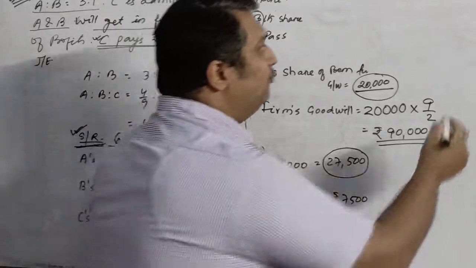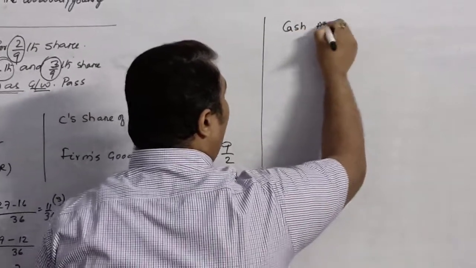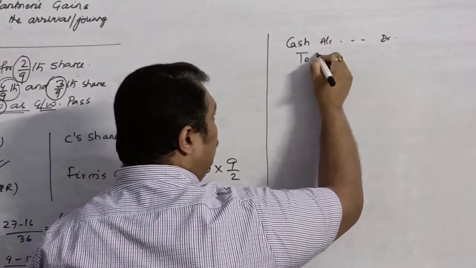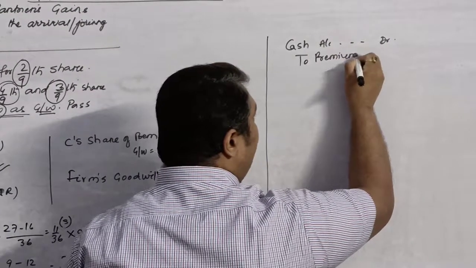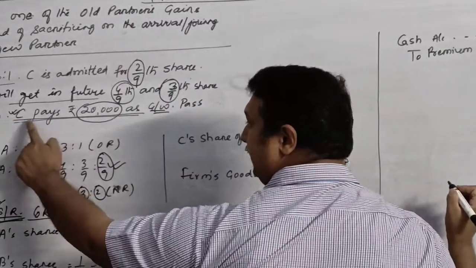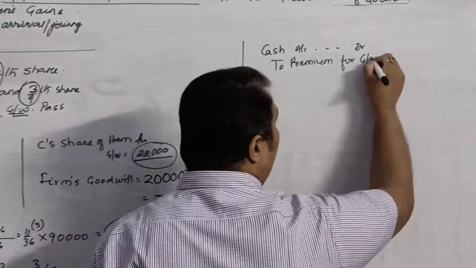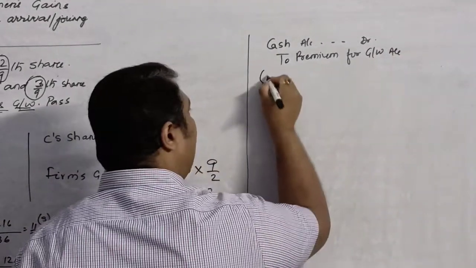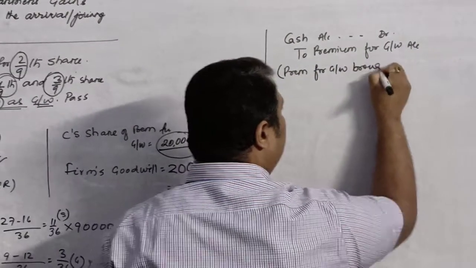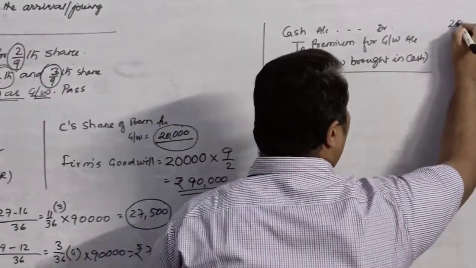So now let's see how to pass journal entries. First of all, we will pass the journal entry for the goodwill which is brought in by the new partner. Cash account debit to premium. Since he brings his share of goodwill in cash, it's written C pays. Since it is written C pays, this means he has brought it in cash. So premium for goodwill account. So here I will write premium for goodwill brought in cash. How much did he bring in cash?